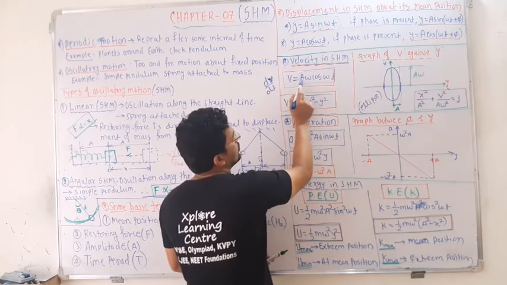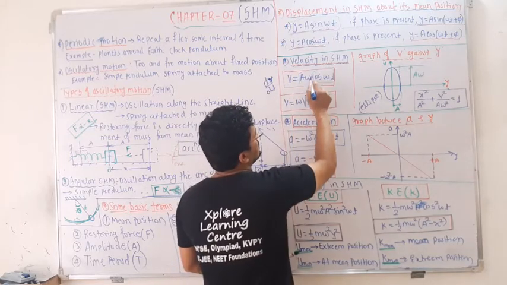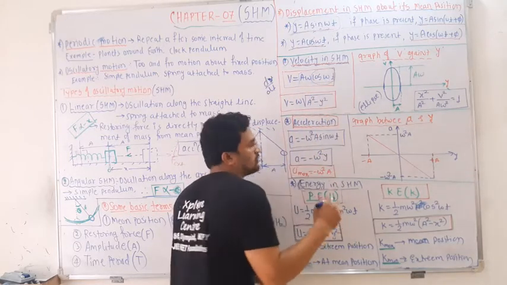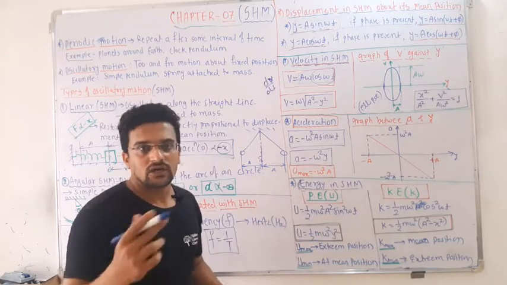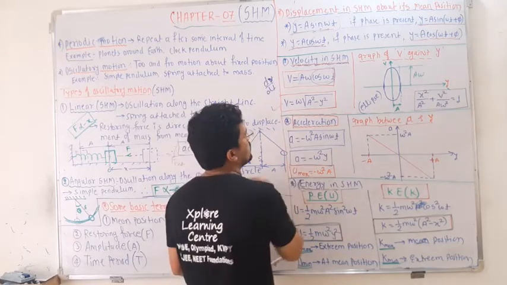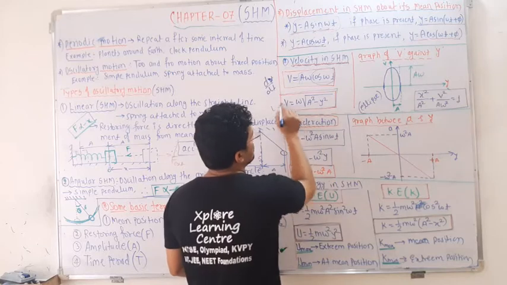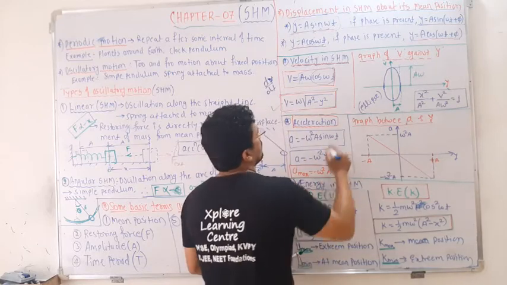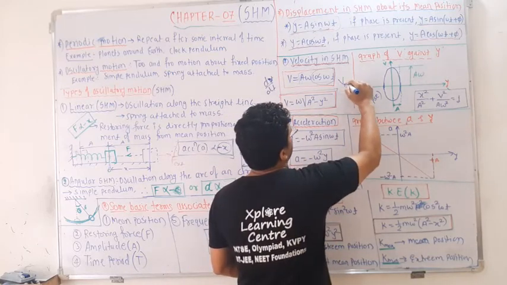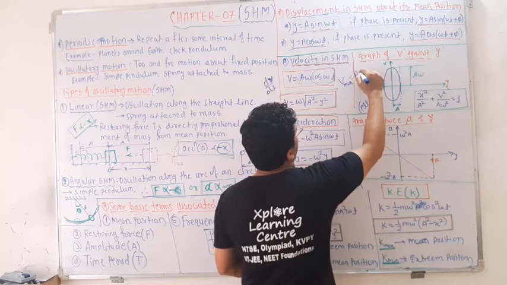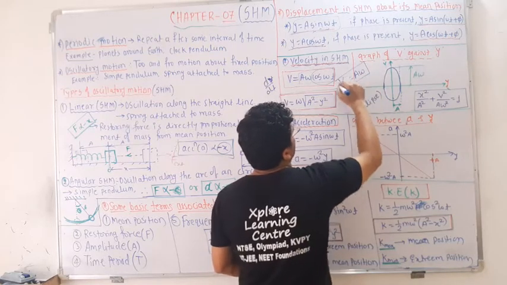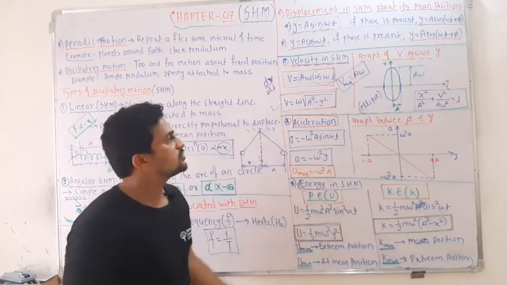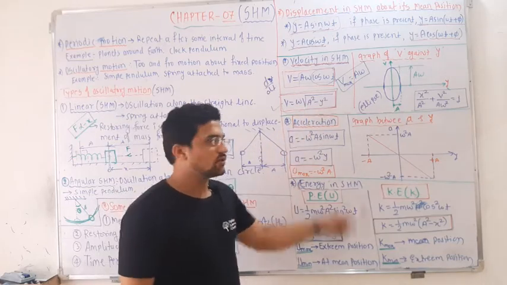Okay, so v is equal to what? A cos omega t. This is velocity in terms of omega t, but we need the velocity in terms of y or displacement. So this is your second equation. Remember these two equations. Then v will be maximum in oscillation. V maximum is nothing but A omega. So remember this equation and these two equations.